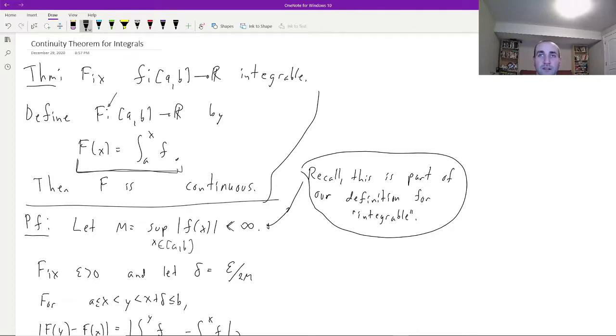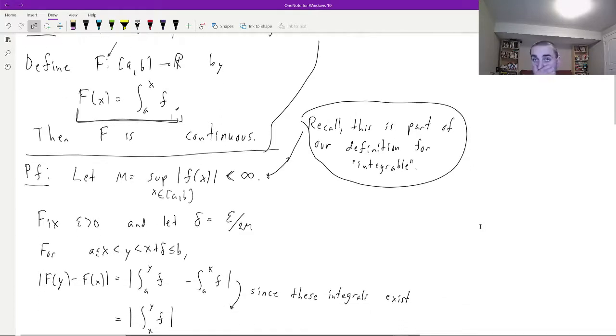Okay, so this is of course the thing that we're used to seeing from the fundamental theorem of calculus. Then the conclusion of this theorem is that capital F is in fact continuous, which of course is weaker than the conclusion you might be expecting. All right, the proof is fairly short.